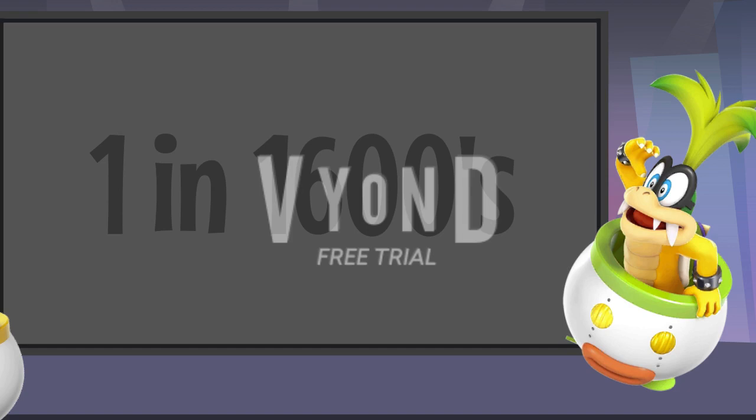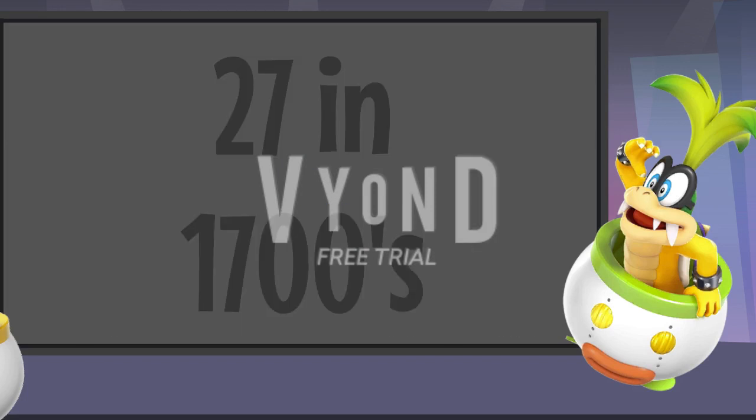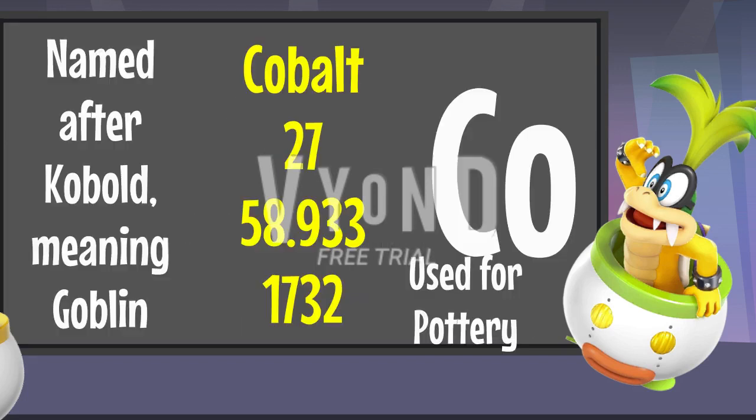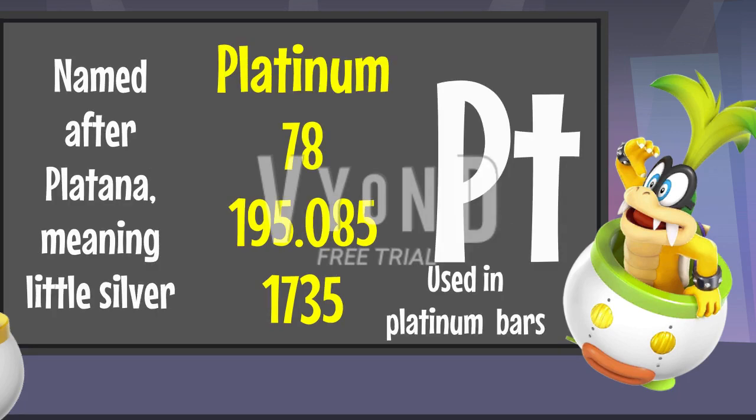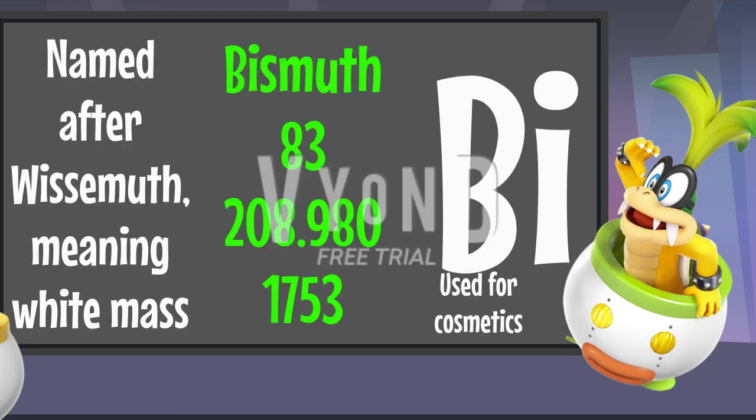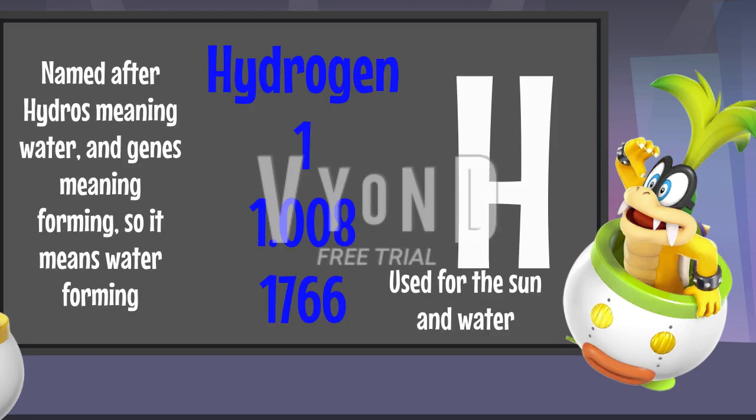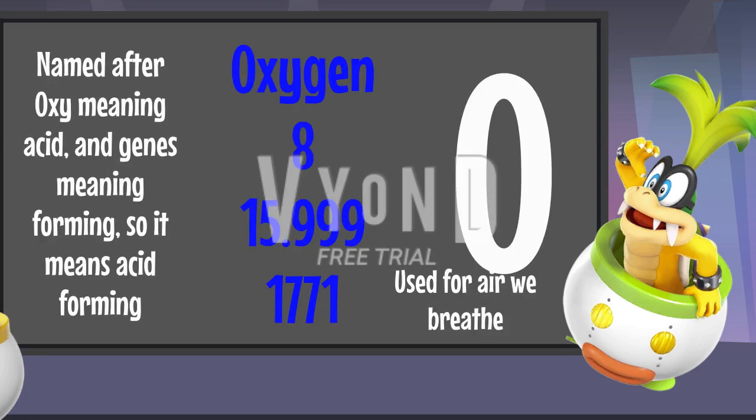Only one element was discovered in the 1600s. 1669, phosphorus. 21 elements were discovered in the 1700s. 1732, cobalt. 1735, platinum. 1751, nickel. 1753, bismuth. 1755, magnesium. 1766, hydrogen. 1771, oxygen.